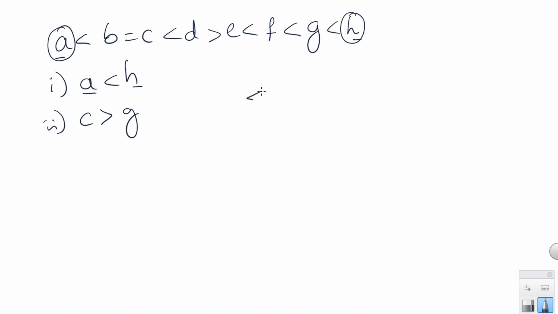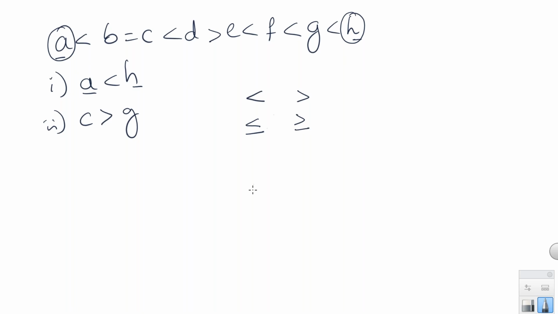Same category means both the symbols should be in the less than or equal to category. Means if I have some less than and some less than or equal to, it is fine. Or if we have some greater than and some greater than or equal to, then also it is fine. But we should not get symbols of opposite categories. Opposite category means if I have less than symbols, I should not get even a single greater than symbol. If we have greater than symbols, then we should not get a less than symbol. In that case, if you get greater than and along with that a less than symbol, then the relation between A and H cannot be determined.